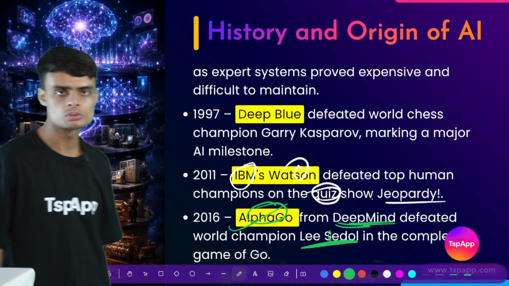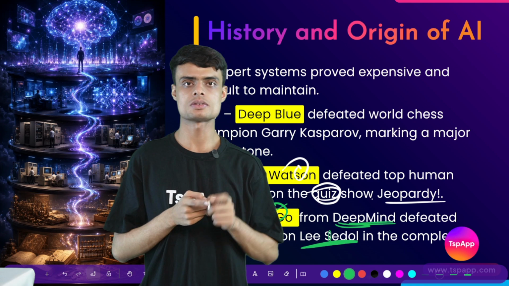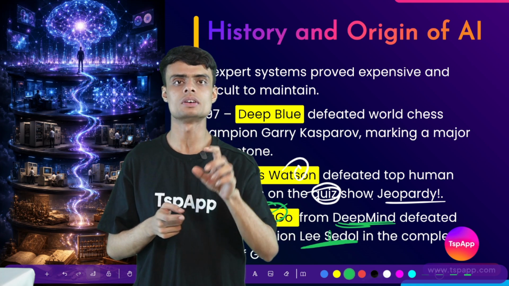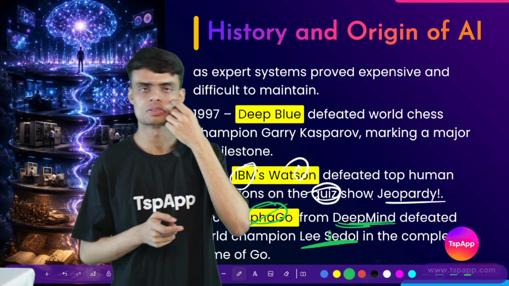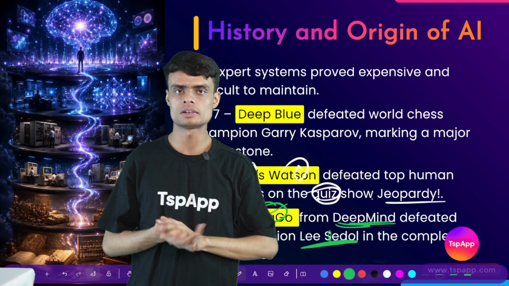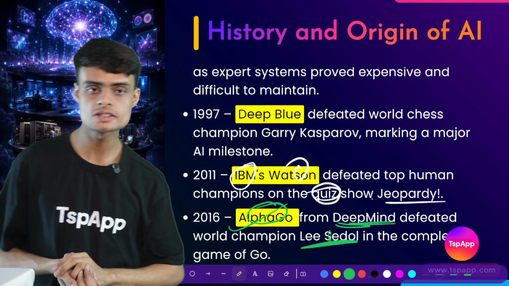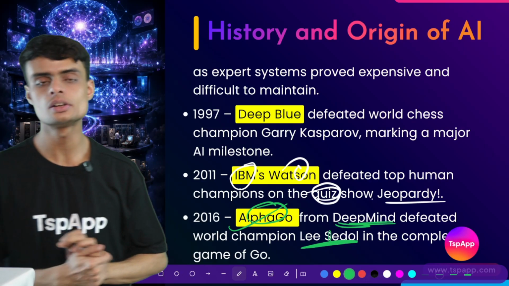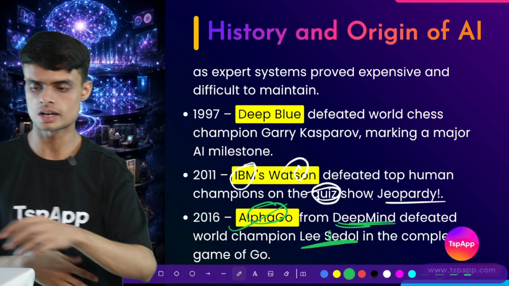Have you seen the game of Go? It's just like chess, but in place of chess pieces we have small carom-like pieces in white and black color. It is a complex game, and a machine was able to defeat a human in it. This became world news at that time.